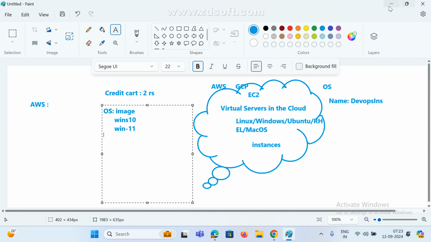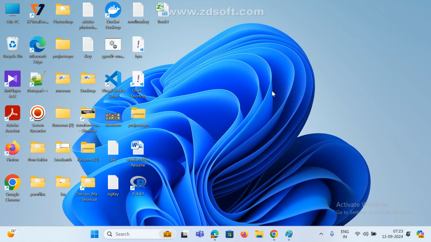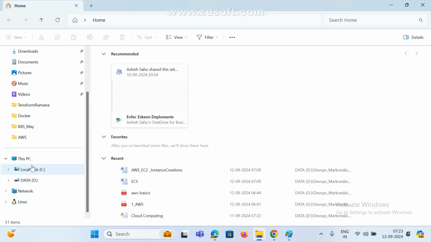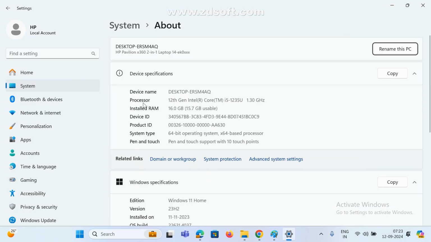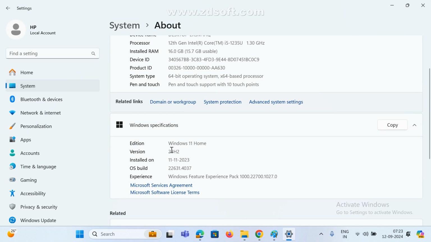Currently, which version am I using? Windows. I think I am using 10 or 11. I don't know. But go to here. See here, I am using Windows 11 Home. This is my edition of the Windows operating system. I am using Windows 11, or we can use Windows 10 or Windows 8. These are the flavors, guys. These are the basic points.